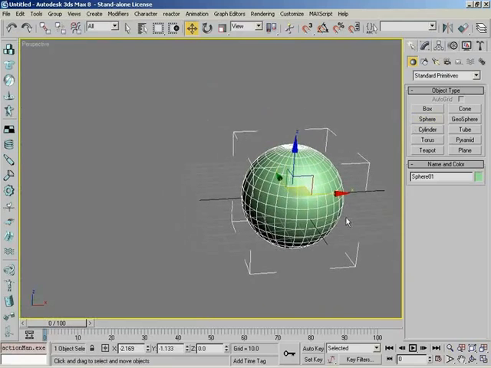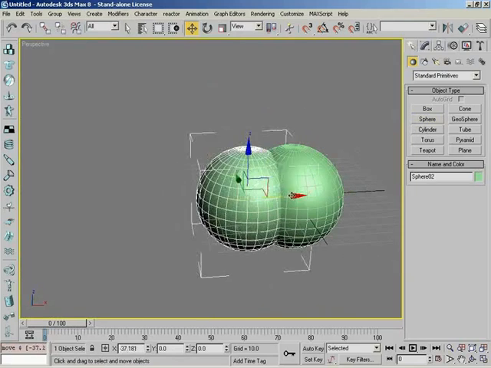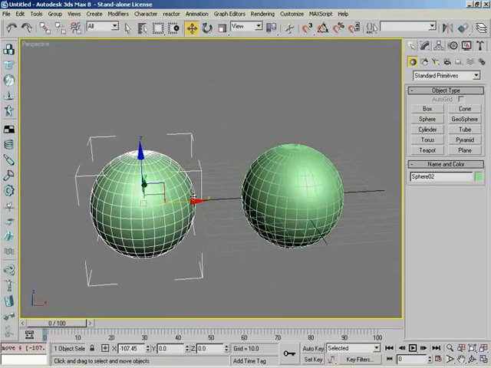Let's focus. While holding the Shift key down, we're going to now make any transform to our object. So I'm holding down Shift, I'm clicking on my gizmo and dragging it to the left. And you can do anything. You can rotate like this. You can scale like this. You can even just kind of nudge like this.